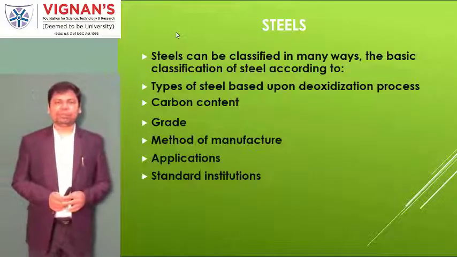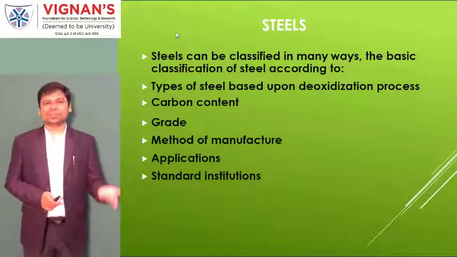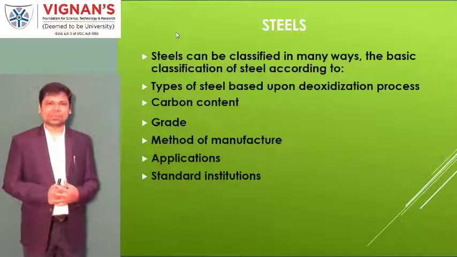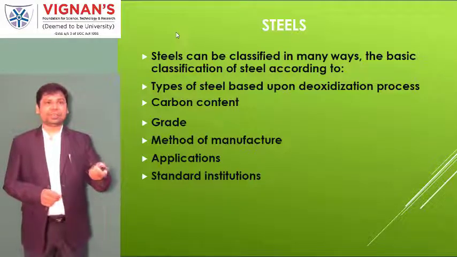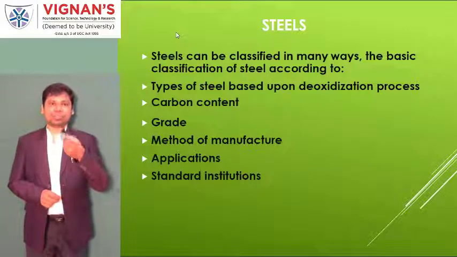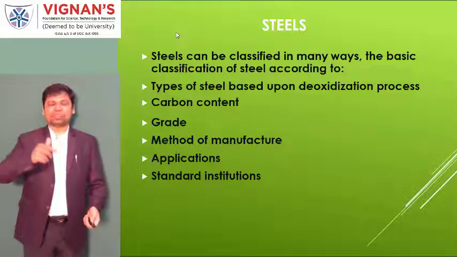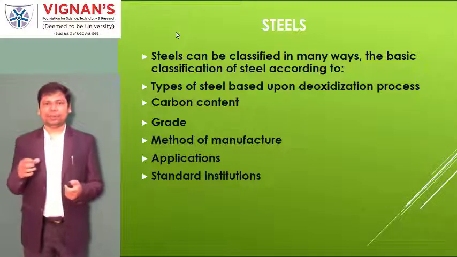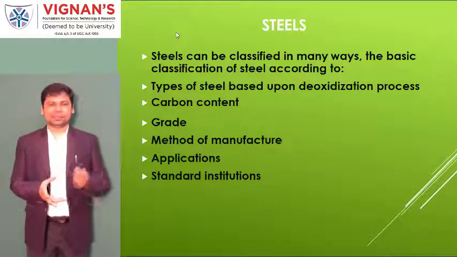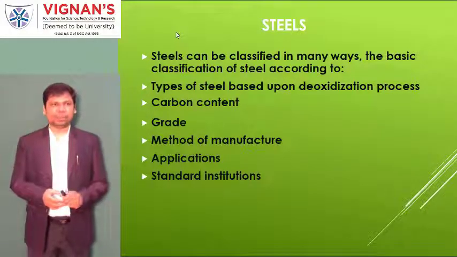From an engineering point of view, there are more than 3,000 varieties of steel materials existing nowadays. The classification may be based on the type of deoxidation process. That means in the manufacturing process, if you want to remove the oxygen, we call it killed steel.